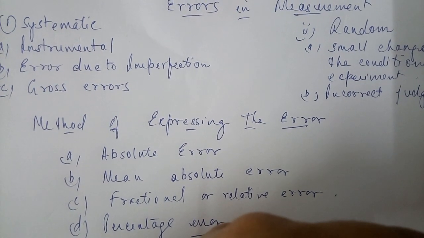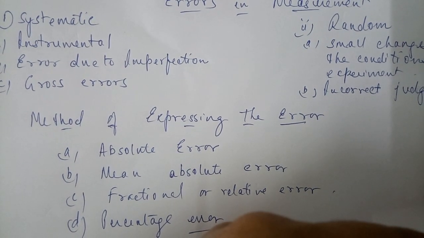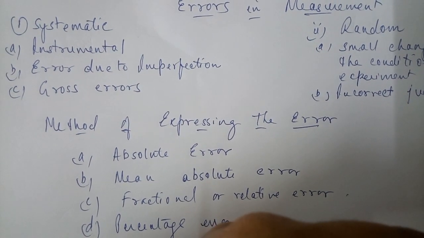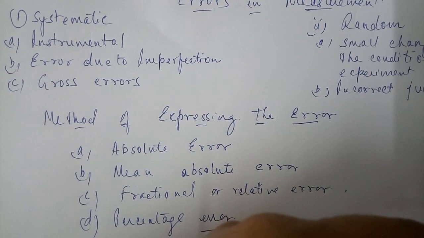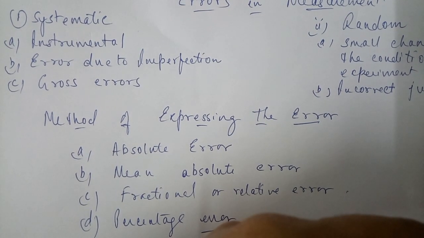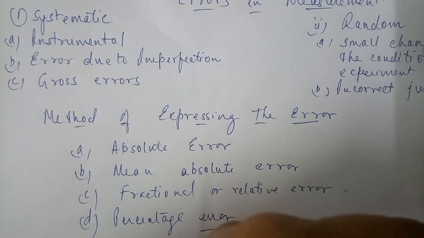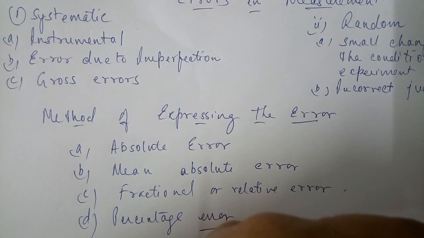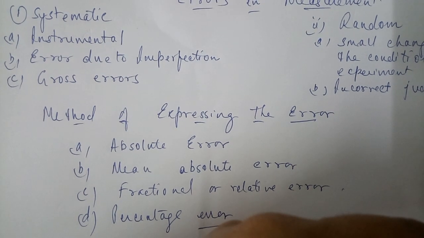Systematic error is further subdivided into three different categories: first the instrumental error, next the error due to imperfection, then the gross error. Let us discuss one by one what it is all about. When we talk of instrumental error, suppose we are working with a screw gauge or a vernier caliper.